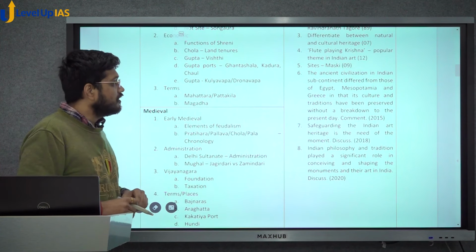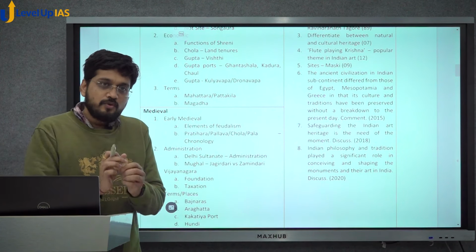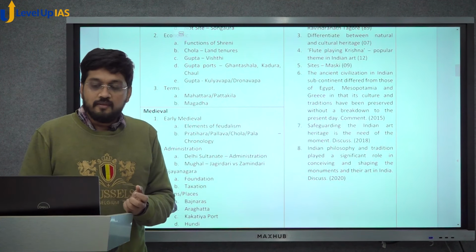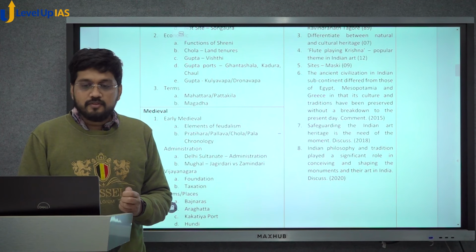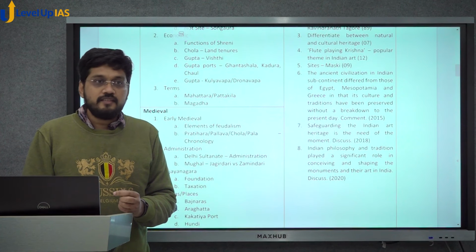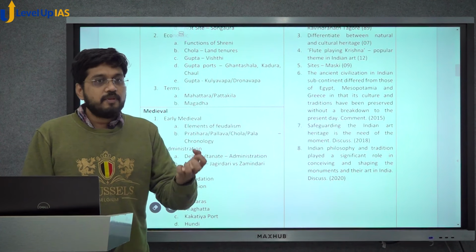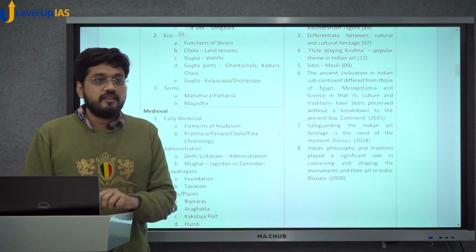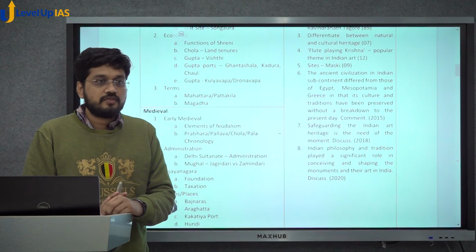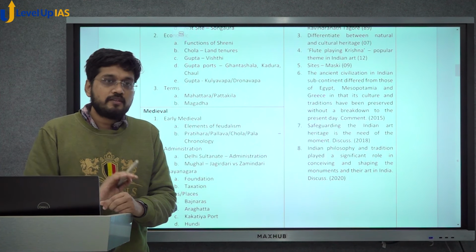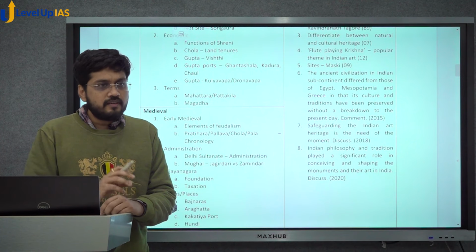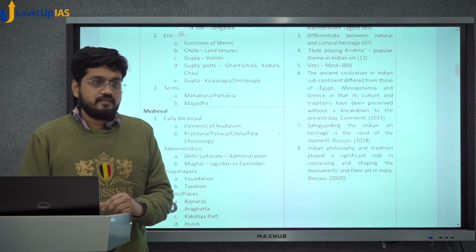So Mahattar and Pattalika, these are again local administrative officers. And you have Magadha. Magadha is also very important because Magadhas and Sutas were the initial traditional people who started recording history in India. Before we had the tradition of recording history officially in courts, these people, at the time of Janapada, Mahajanapada, or even before, used to record histories. You see their names appearing since the time of later Vedas.